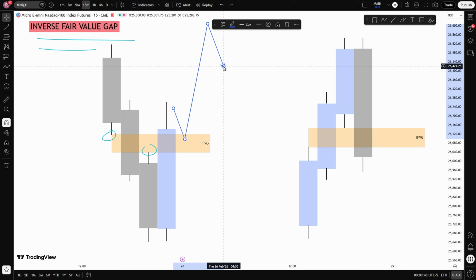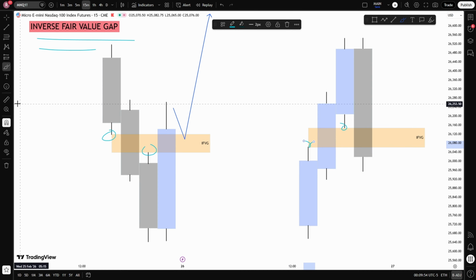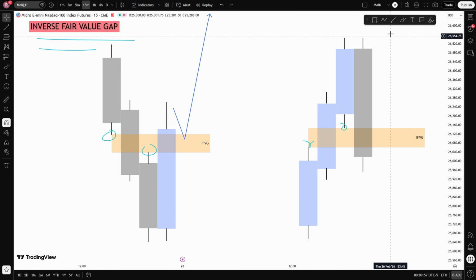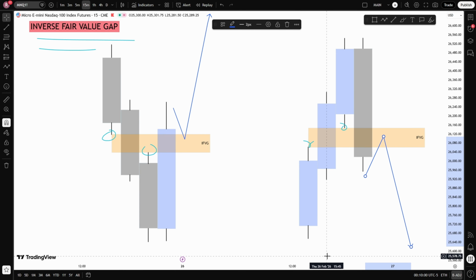On the other hand, if we have a buy-side imbalance, sell-side inefficiency, and price closes through it, invalidating it, that imbalance can later act as resistance. If price returns to that old area, I would expect it to reject from it and move away.